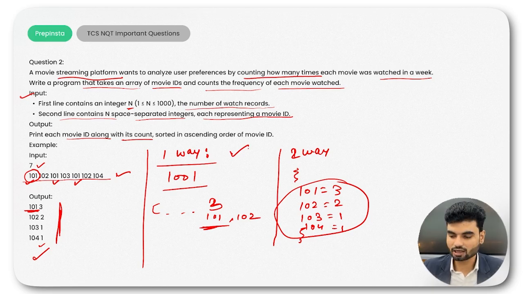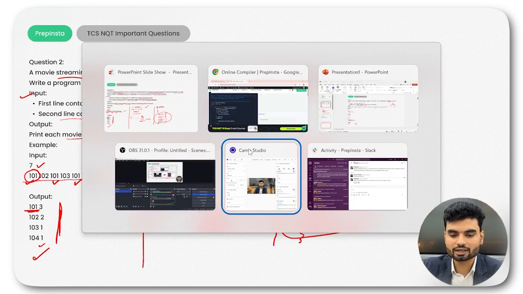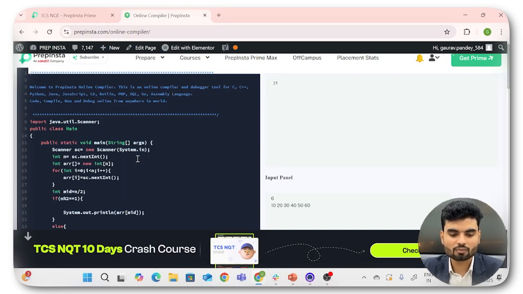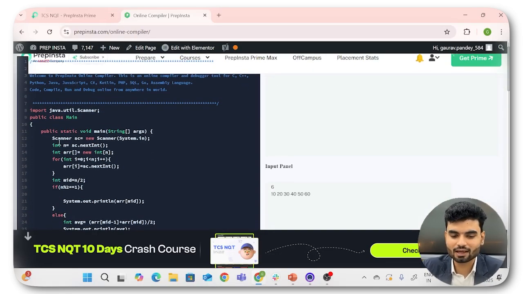Cool, yeah. So now here we'll go to our code editor, which is this. So we need to take the input the same way. We already have a scanner class. We're taking the input here. So this will be the same. The input part will remain the same, these 5 lines. Anyhow, we save our time.